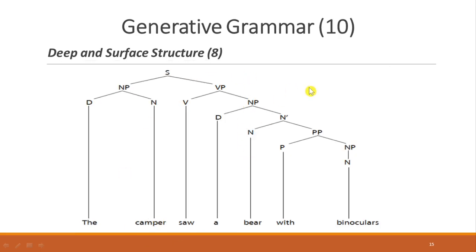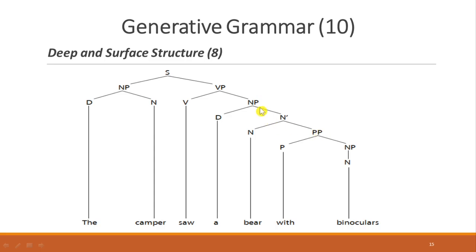Now, take a look at another tree diagram structure. This one, the meaning is that binocular is being used by a bear. So now, how is it formed in terms of its tree structure? Sentence, noun phrase here, verb phrase. Verb phrase covers from "saw" until "binocular," but "with binocular" is a prepositional phrase.